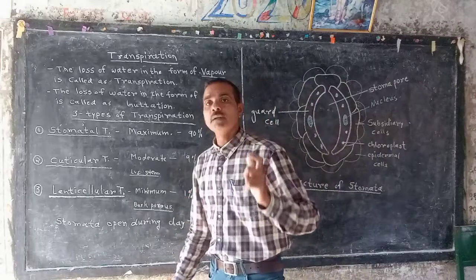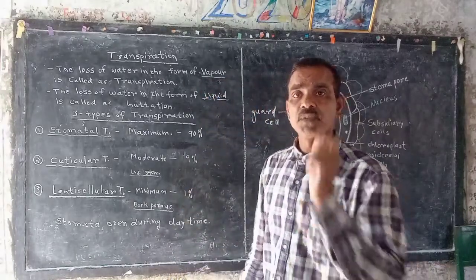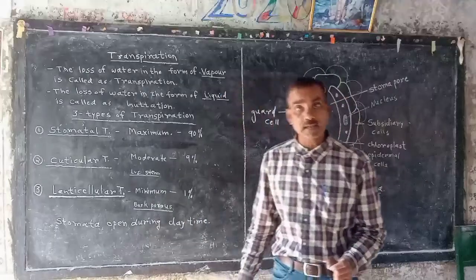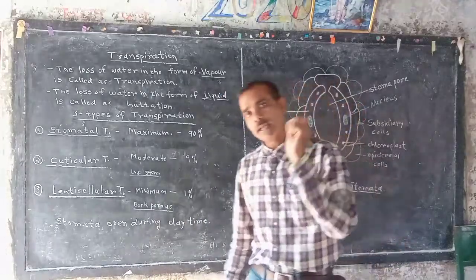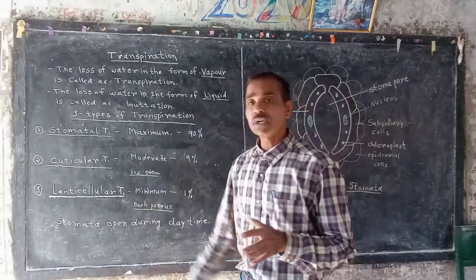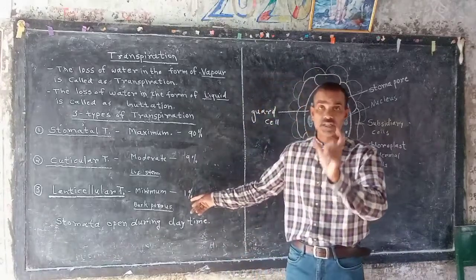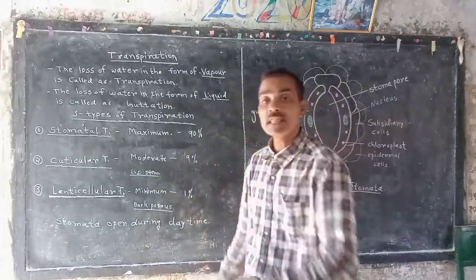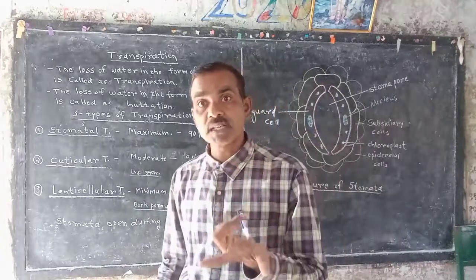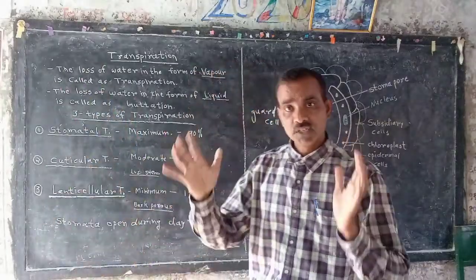And the third one, lenticellular transpiration. If transpiration occurs through lenticels, it is called lenticellular transpiration. Among the three types, it is the minimum, 1% of transpiration occurs through lenticels, which are present on the bark of trees.